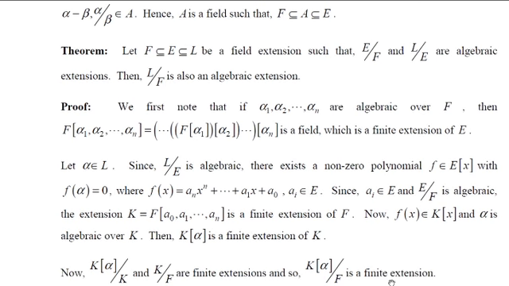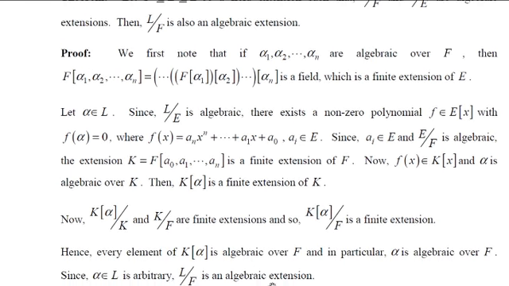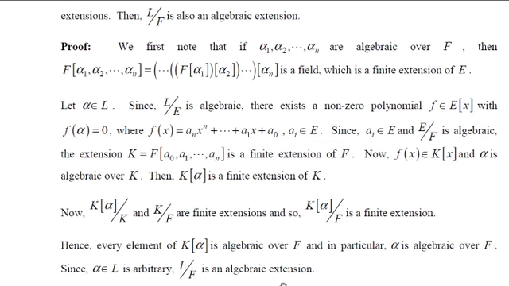And we knew that every finite extension is algebraic. Therefore, every element of K of alpha is algebraic over F. And this set contains alpha also. Therefore, alpha is algebraic over F in particular. Since alpha is an arbitrary element of L, we have proved every element of L is algebraic over F. Hence, L over F is an algebraic extension. Thank you.